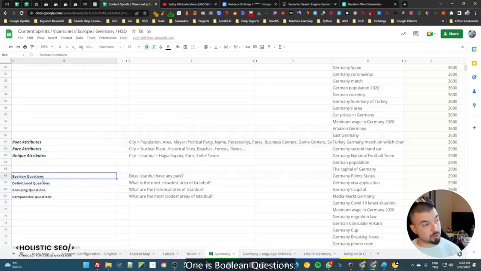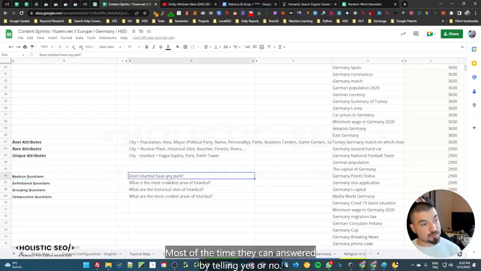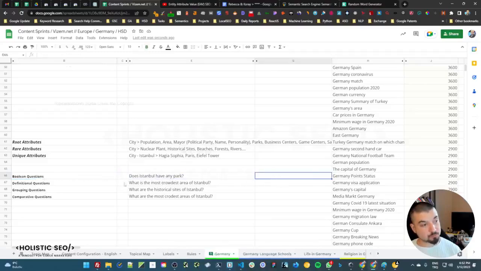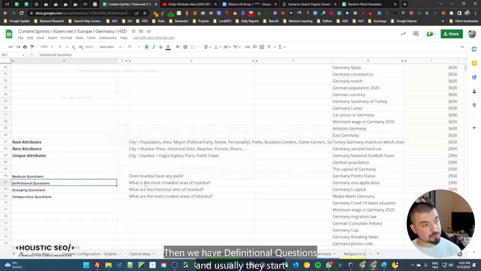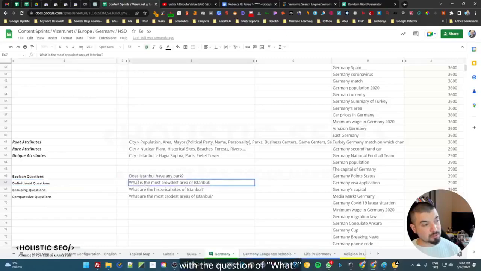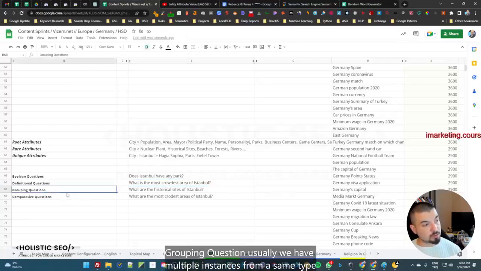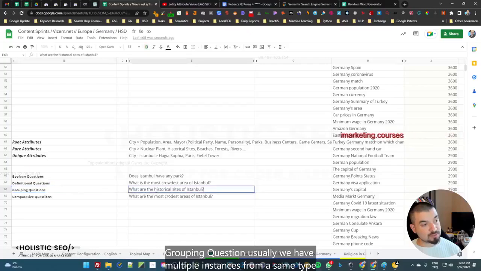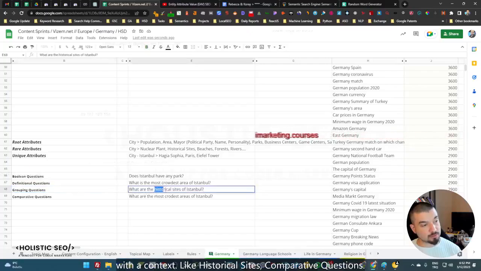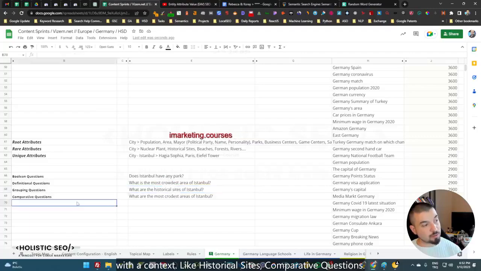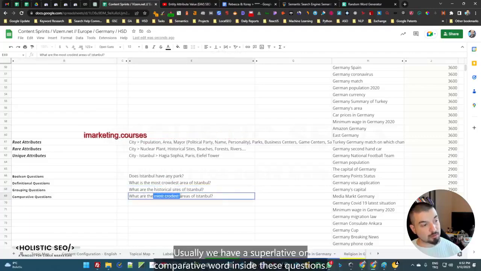One is Boolean questions. Most of the time, they can be answered by saying yes or no. Then we have definitional questions, and usually they start with the question word what, and in this case, we try to define a certain type of area. Grouping questions usually have multiple instances of the same type with a context, like historical sites. Comparative questions usually have a superlative or comparative word inside them.